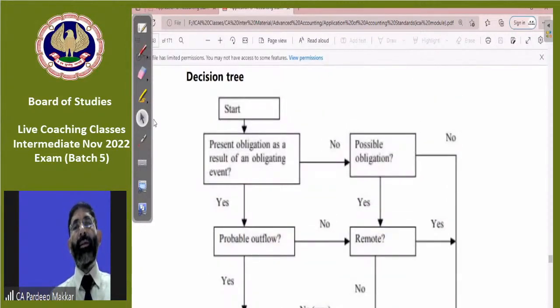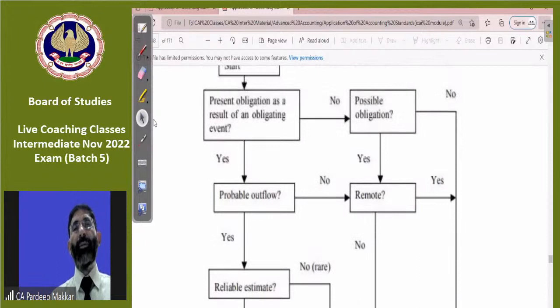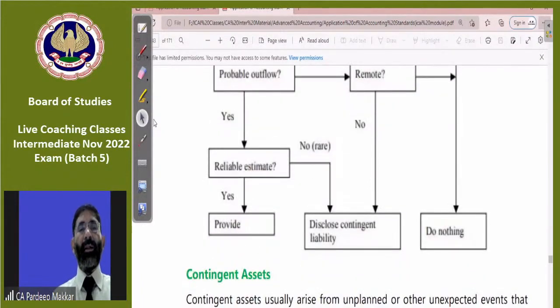And in case no possible obligation is there, then we do not have to do anything because nothing has happened yet. No estimation can be made, no confirmation that it is going to arise or not. Then in case a reliable estimate cannot be made, we have to disclose it as a contingent liability. Probable outflow is there, but estimation cannot be made. In that case, it will be shown as a contingent liability.